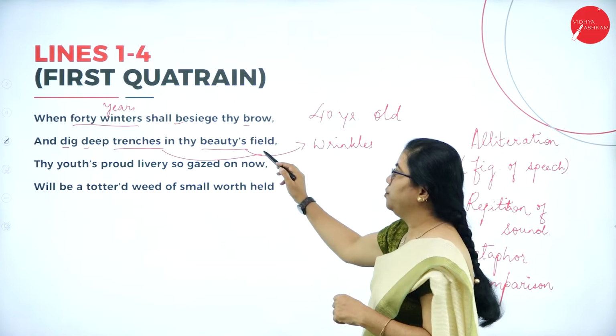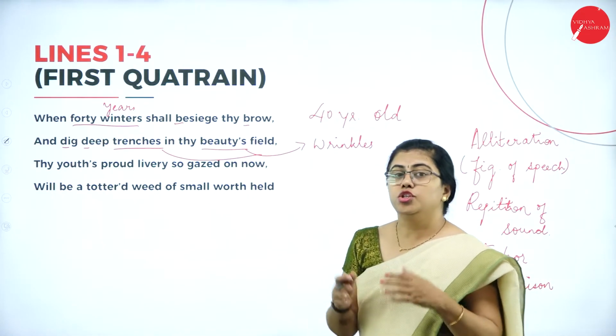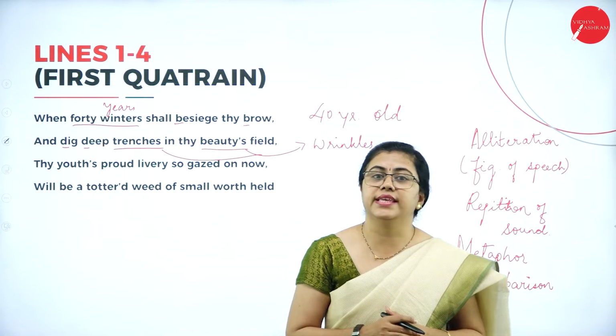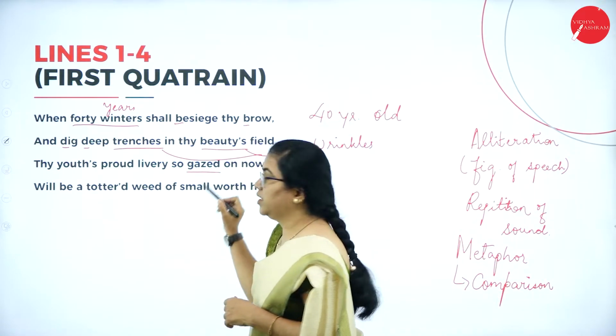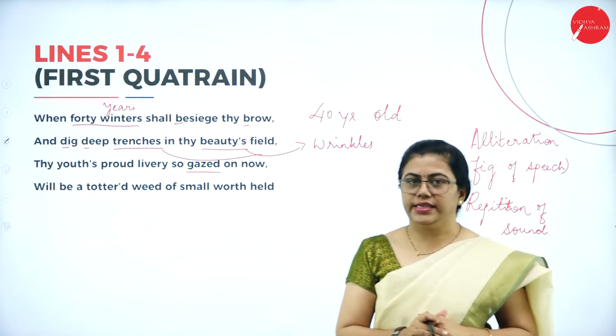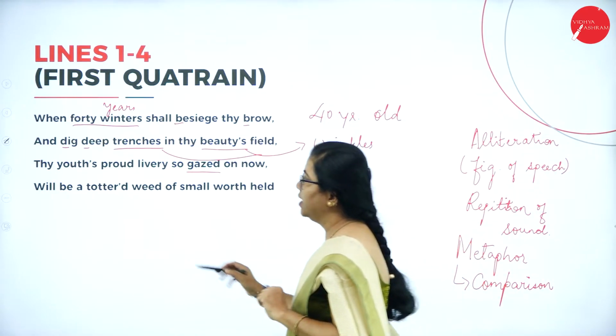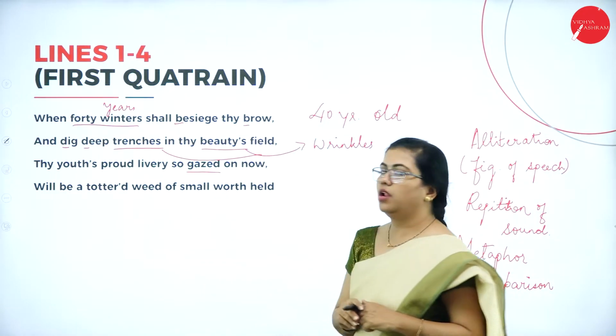On beauty's field, thy youth's proud livery, so gazed on now. Now the beautiful face is being gazed at. What is gazing? To look at somebody without even blinking. That is called gazing. The youth will be gazed at, but will be a tattered weed of small worth held.